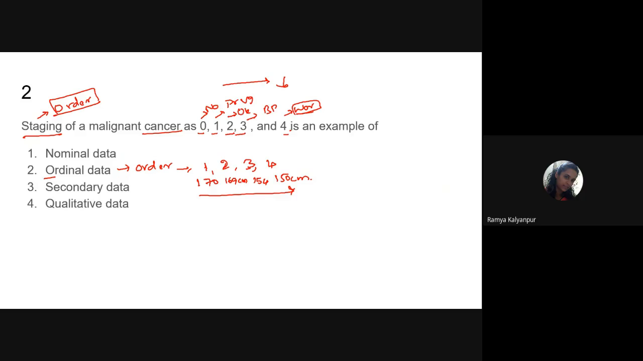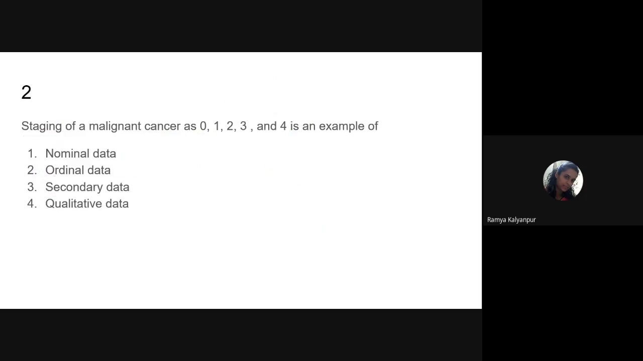So now, can we think that it is ordinal data? Fine, I feel that it must be ordinal data. But let us look at the secondary data also. Secondary data, what does it mean? Here, this third option is talking about the sources of data. Data means some information. Now, this information can be collected through a primary source or a secondary source.